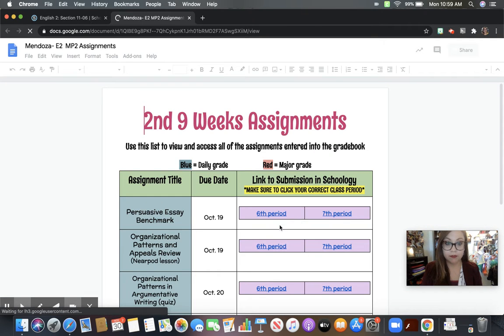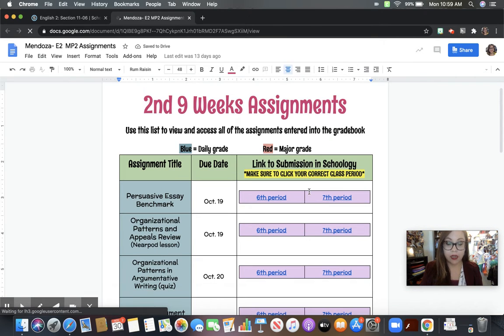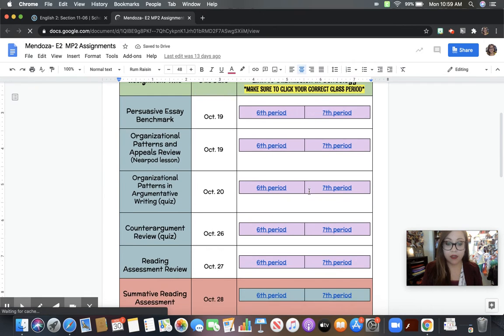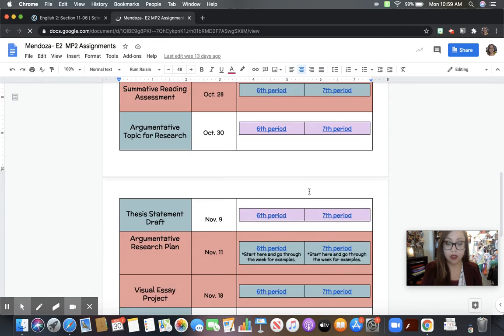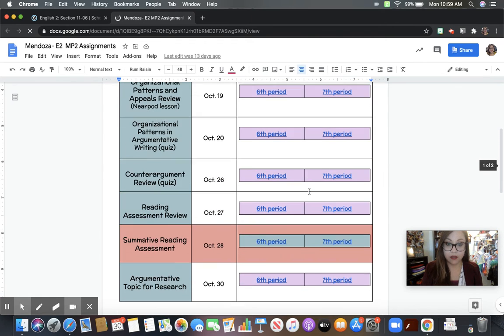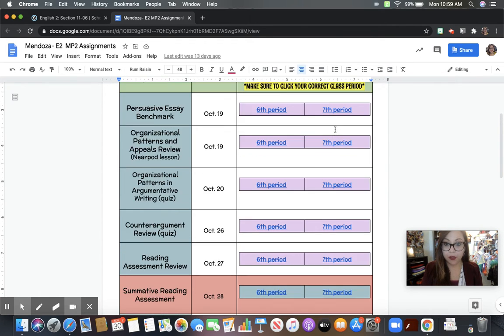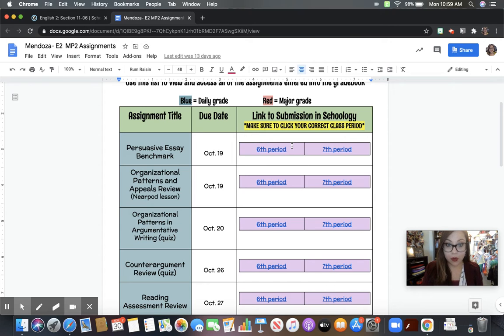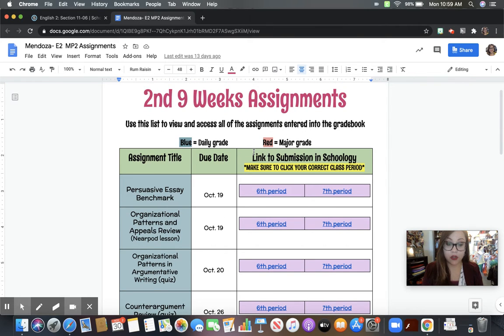And then when you click on the second mark-in period assignments, you will see that I have a list of every assignment that is in the gradebook so far. You'll also see that there are links that say 6th period or 7th period. These links take you directly to Schoology, where the assignments were due, where you can look at all the folders and all the information, rather than trying to do that on your own, which I know can be very overwhelming, which could also be a reason why people don't do it.